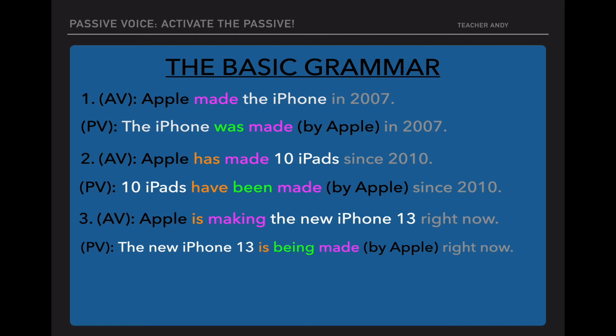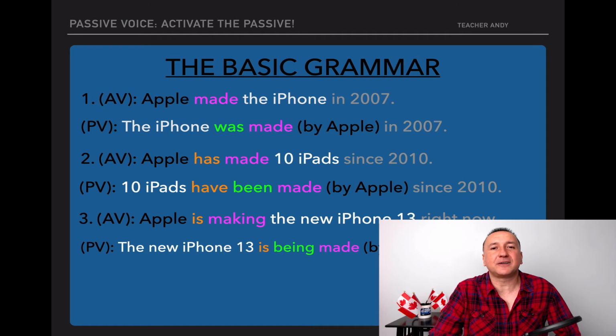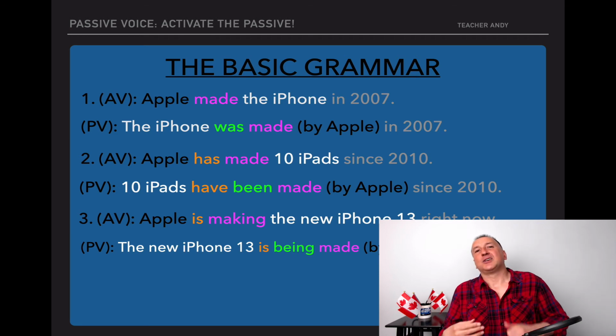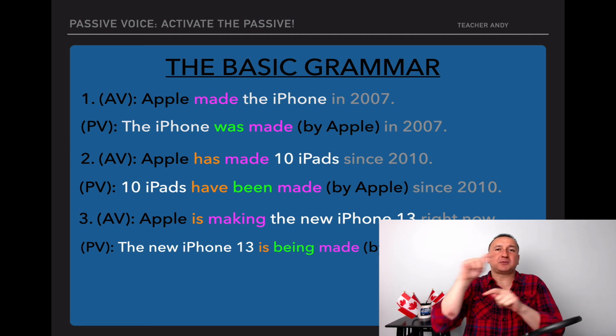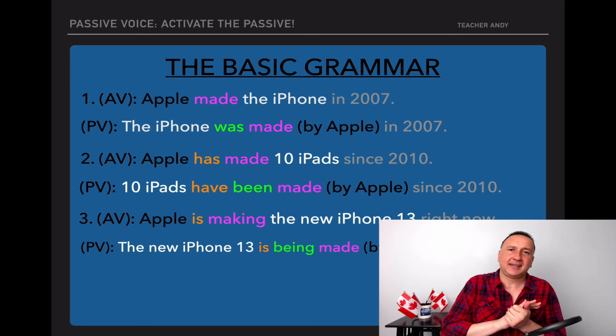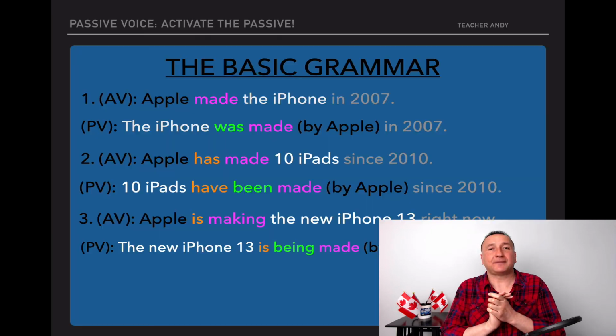Tough. I know this one's a tough example, and you're going to see tougher examples. But this one over here, to repeat. Remember, when you use passive voice, you have three things. You have to switch the object and the subject. Again, the new iPhone 13 comes at the beginning. Then if you have an auxiliary, the orange one, you have to use it, right?